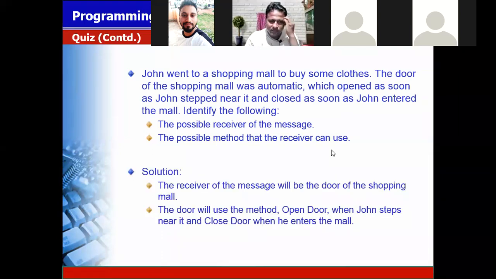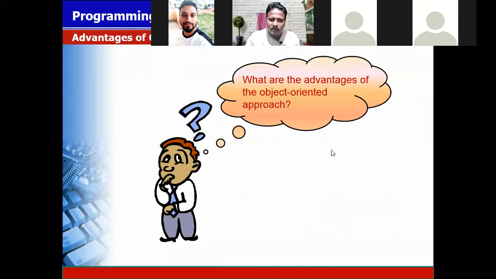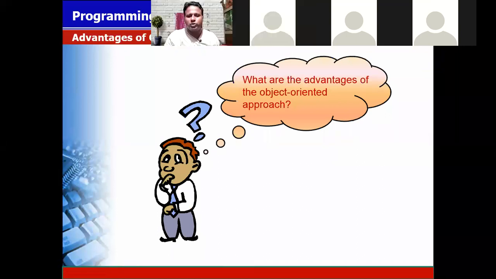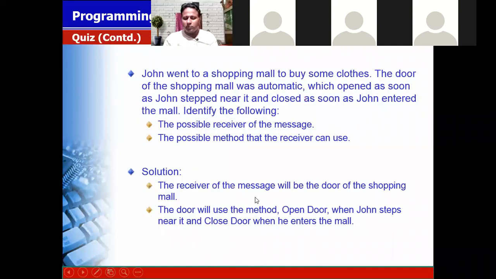It will open the door and close the door. Yes, absolutely correct, Digvijay. The possible method that the receiver can use is to open the door and close the door.